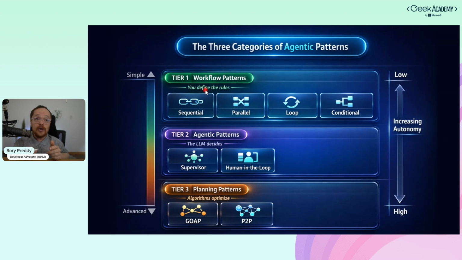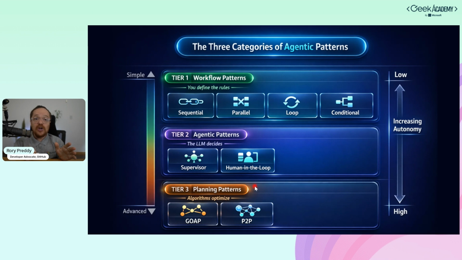In tier one, we're going to go through workflow patterns: sequential, parallel, loop, and conditional. That's exactly like an if, then, else statement, and how you can use that. Then we're going to look at agentic patterns where the LLM decides, like the supervisor and the human in the loop.